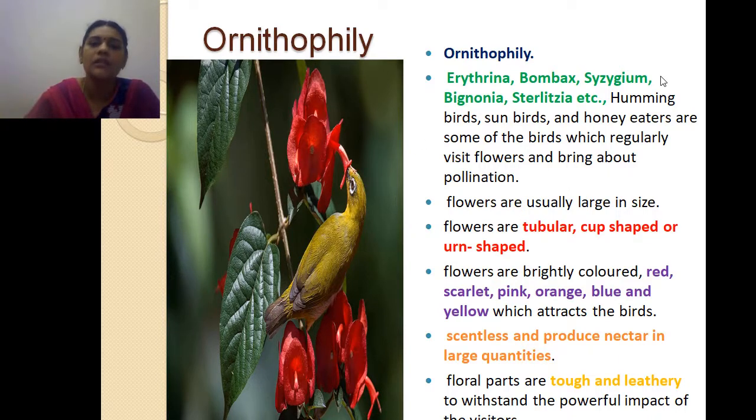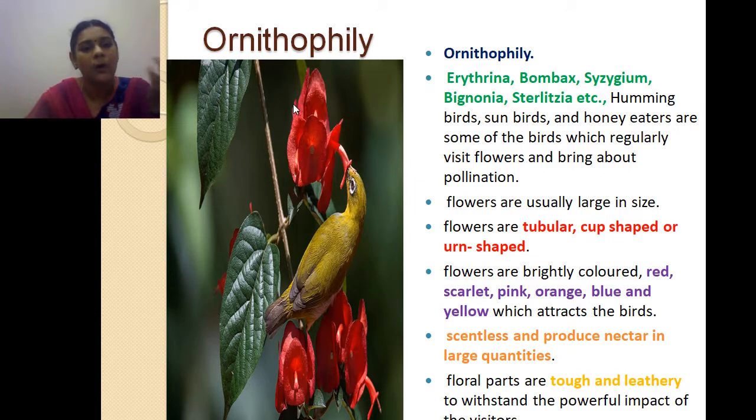The flowers which get pollinated by birds are called ornithophilous.